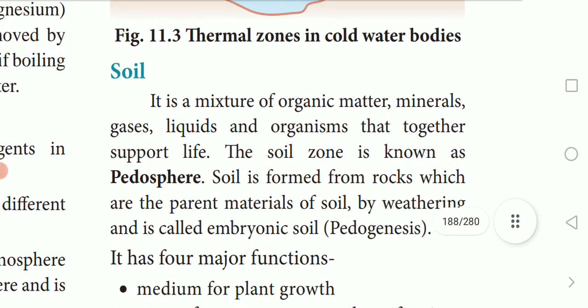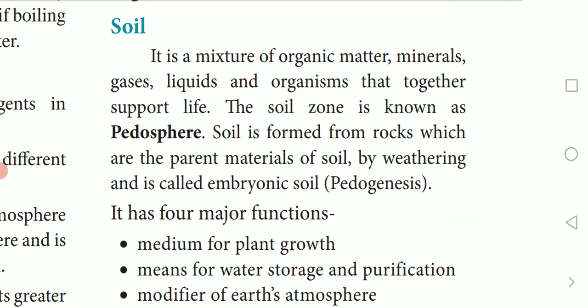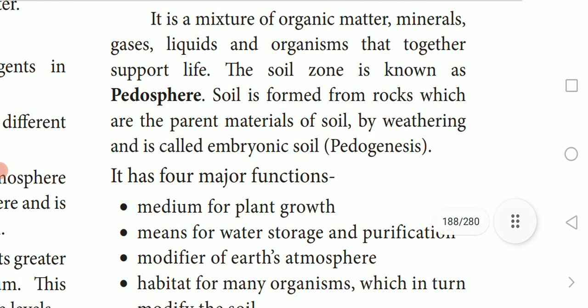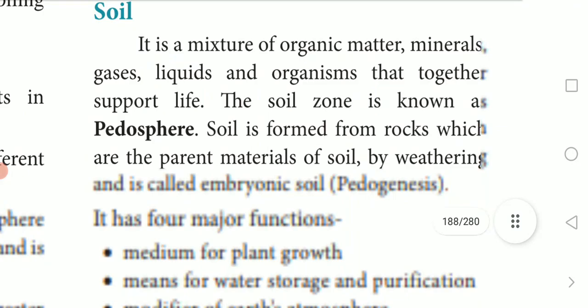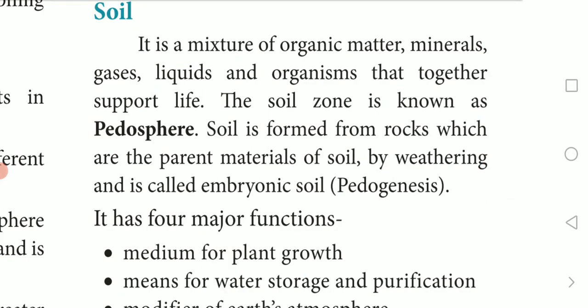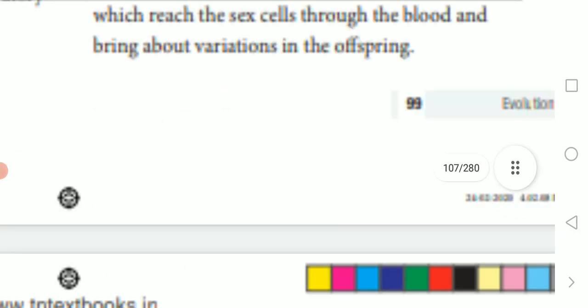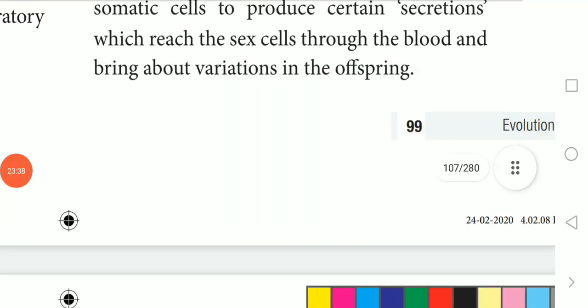The next one is soil. It is a mixture of organic matter, minerals, gases, liquids, and organisms that together support life. The soil zone is known as the pedosphere. Underline this word, they will ask you.